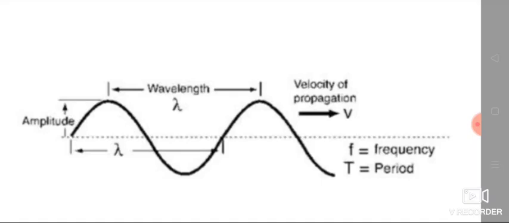And another one, wave number. It is defined as the number of waves present in 1 meter length. If you take 1 meter length, how many waves are present in 1 meter length is known as wave number. The wave number formula is nu bar, that means you write nu with a line at the top, is equal to 1 by lambda. So the reciprocal of wavelength is known as wave number.